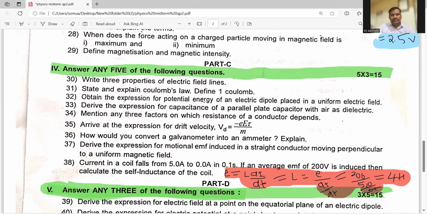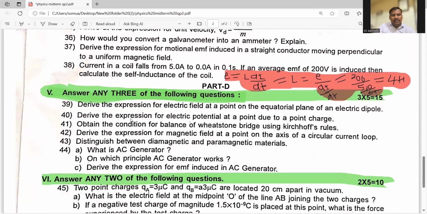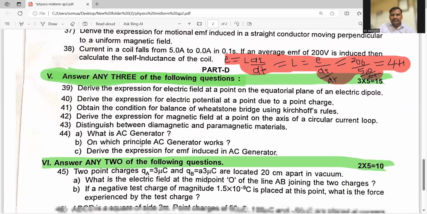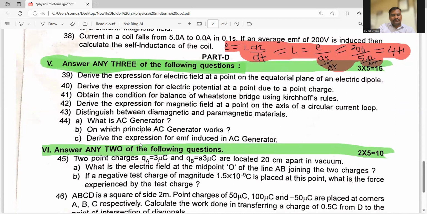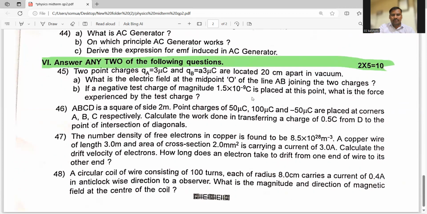Now we'll discuss question 30, three properties of field lines. All these questions we can easily solve. Here one question is there, problems are there. Here the problem is also solved. 4 Henry is there, you can solve. This is also a long answer question. We can directly write it. There is no difficulty in answering these questions because long answers are there. I think you people practiced in the classroom test, right? Now these are the problems.